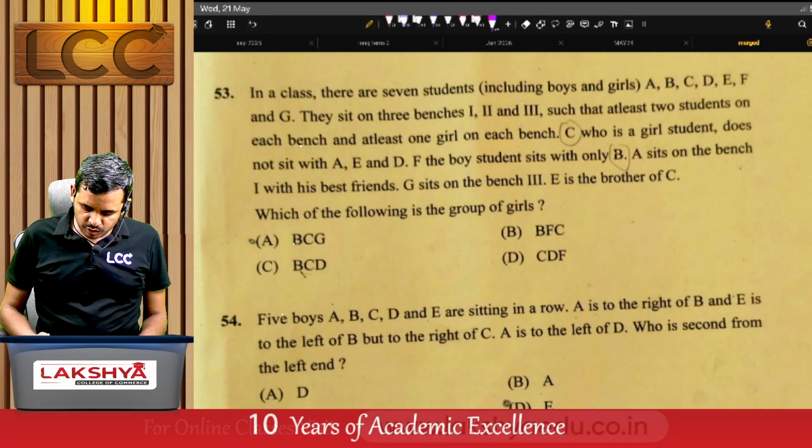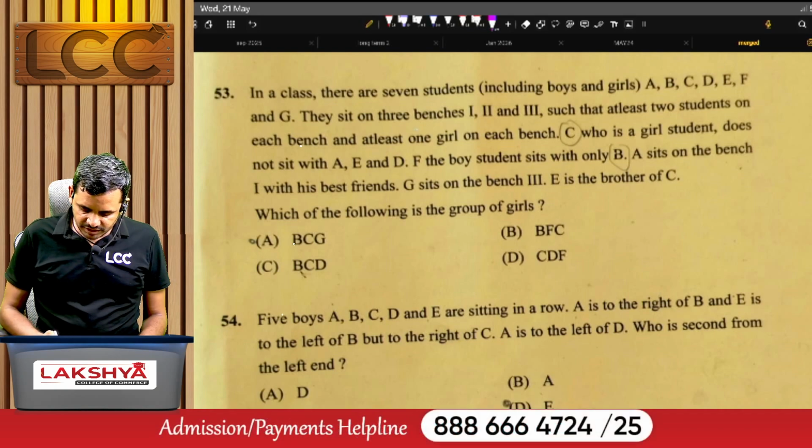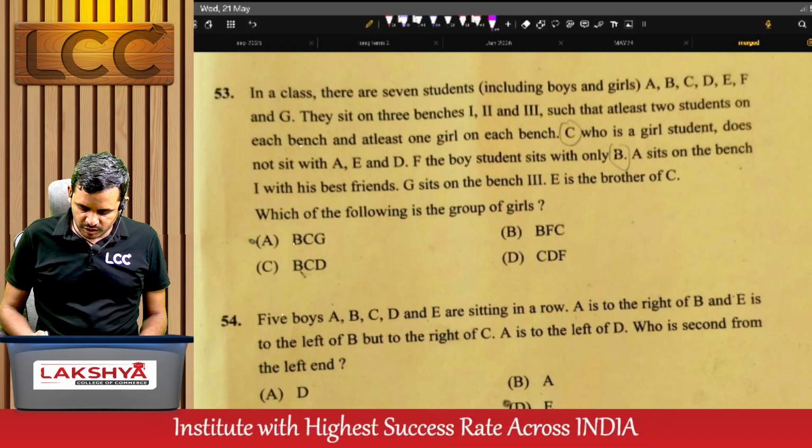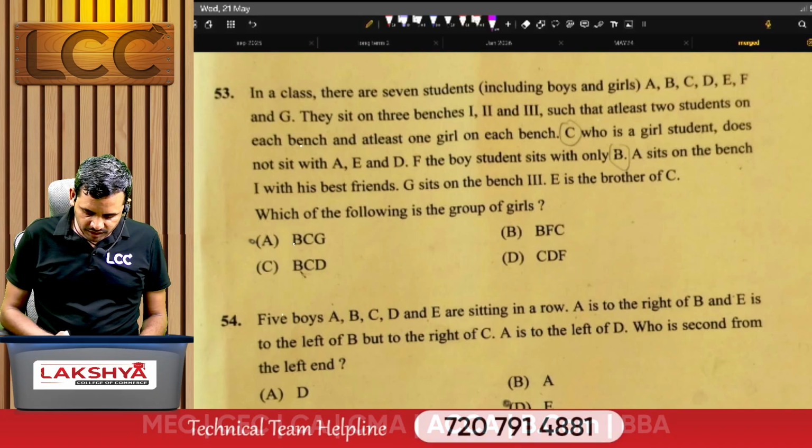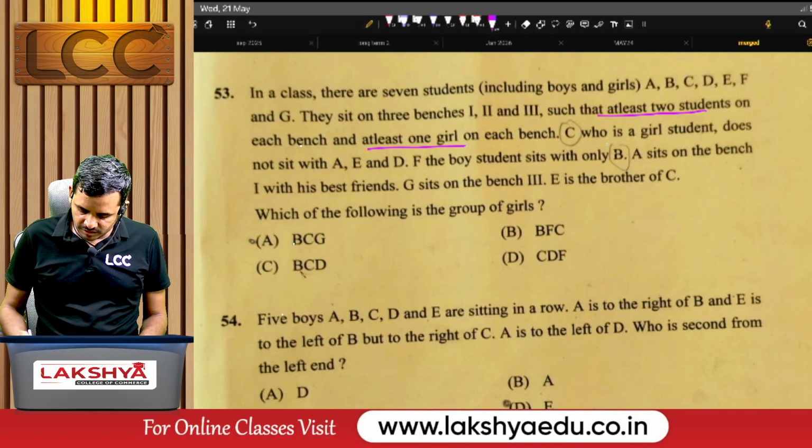In a class, there are 7 students, including boys and girls: A, B, C, D, E, F and G. They sit on 3 benches, bench 1, 2, 3, such that at least 2 students are on each bench, and at least 1 girl on each bench.